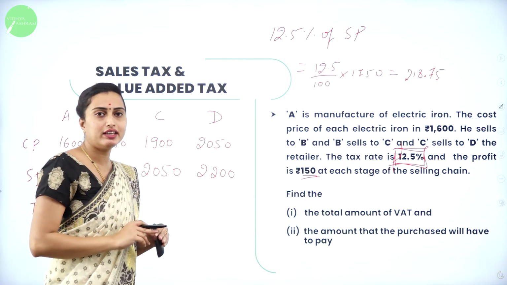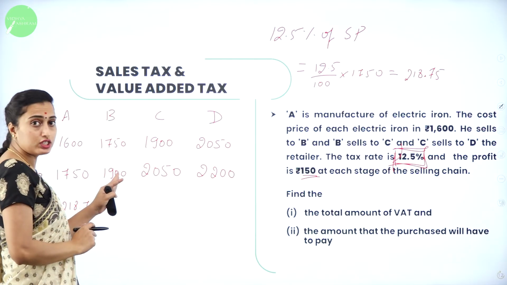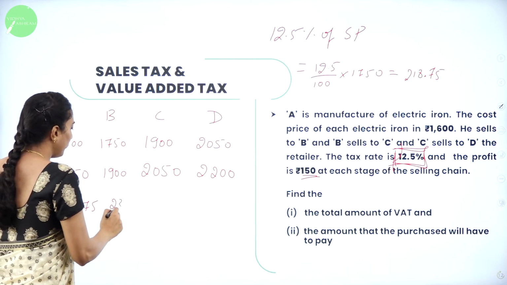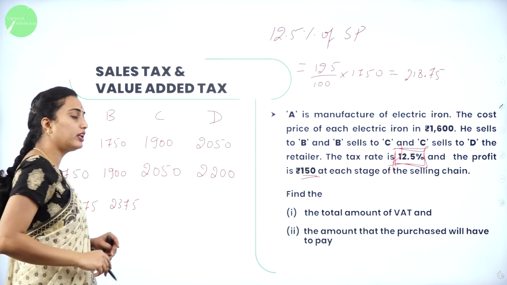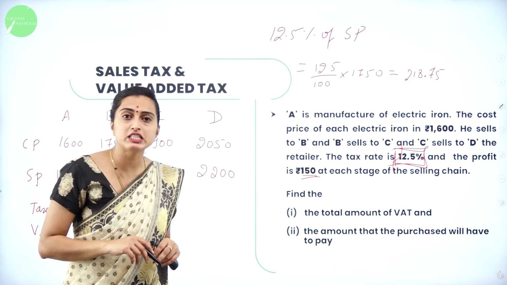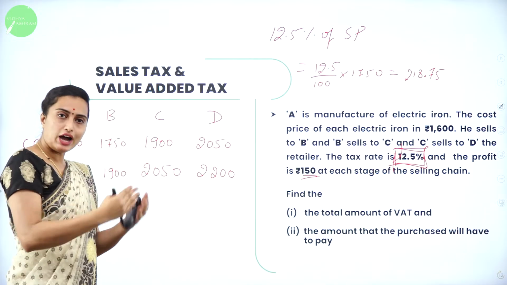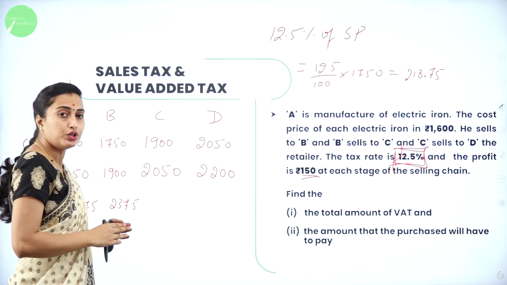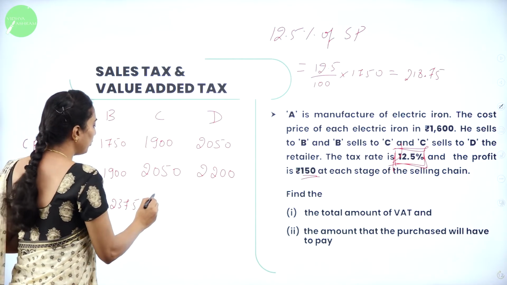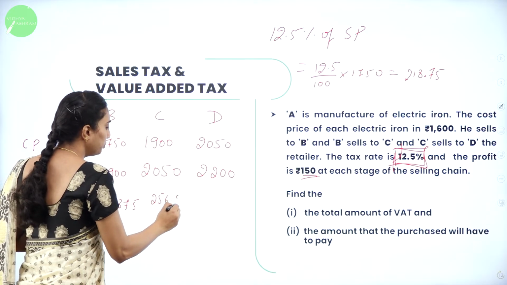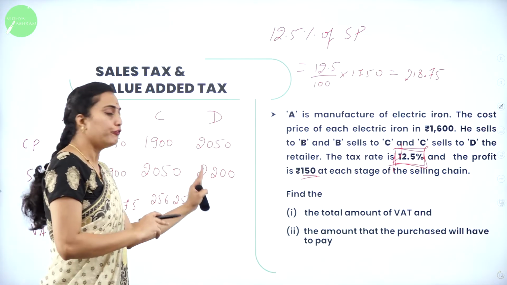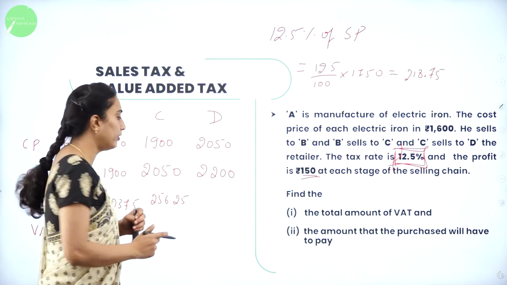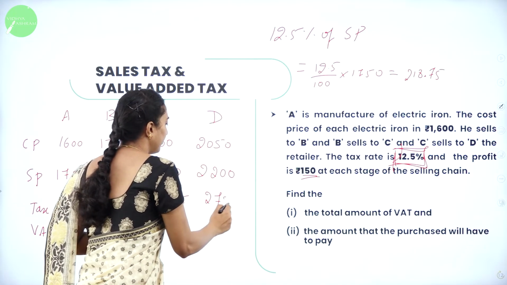After calculating, 12.5% of 1,900 is 237.5. Similarly, for 12.5% of 2,050, you are going to get the answer 256.25. Next, 12.5% of the selling price 2,200 is equal to 275.